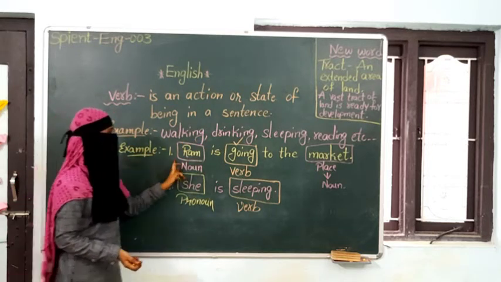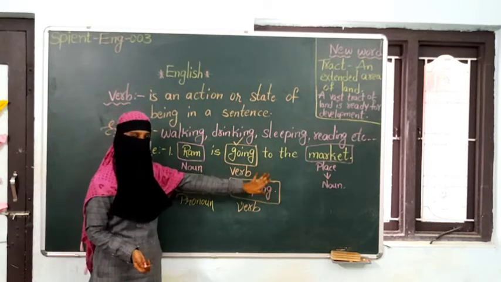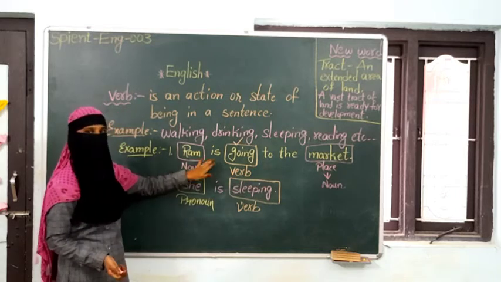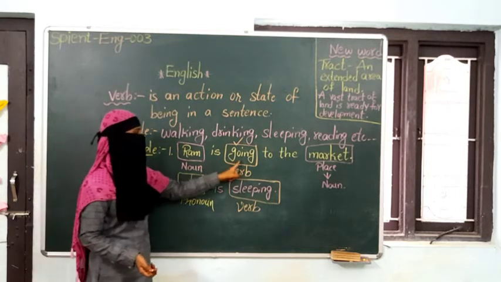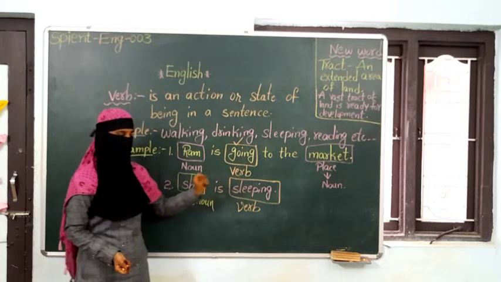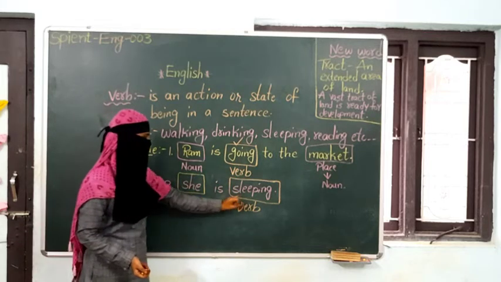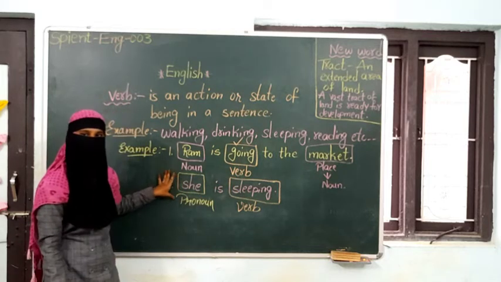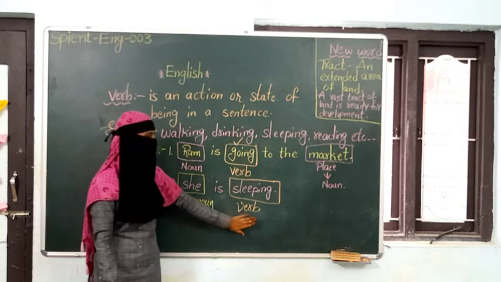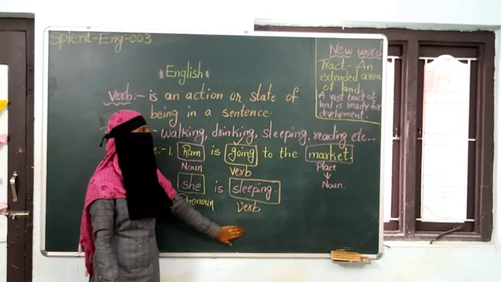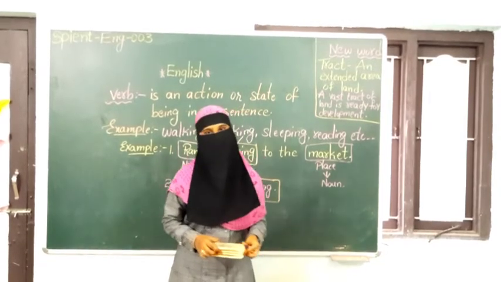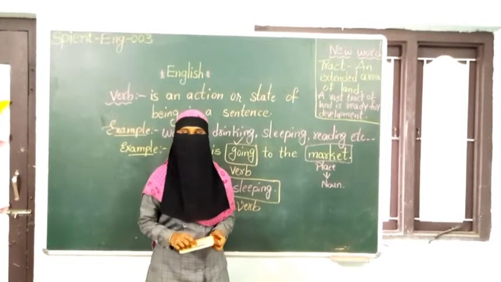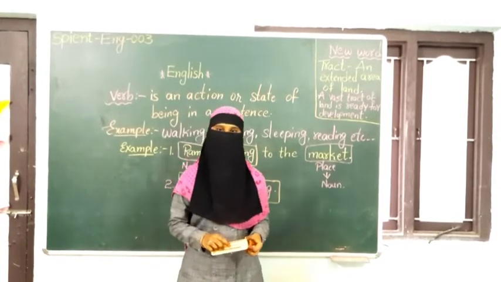So for example, Ram is going to the market. What is the action word? What is the verb present? Where is the verb present in this sentence? Going. Okay? She is sleeping. Where is the action word? Where is the verb? Sleeping. So this is all about the verb. Children, now I will write some examples on the board. Then we will find the adjective and verb.